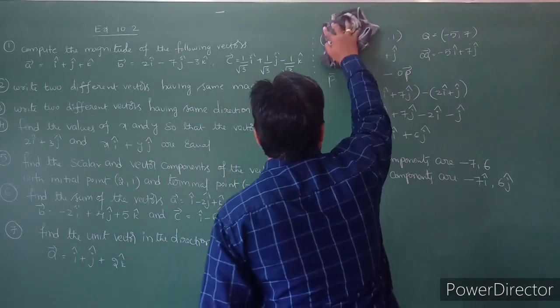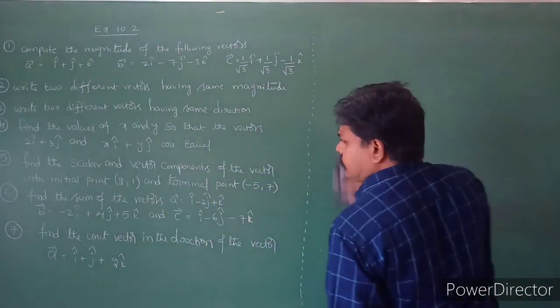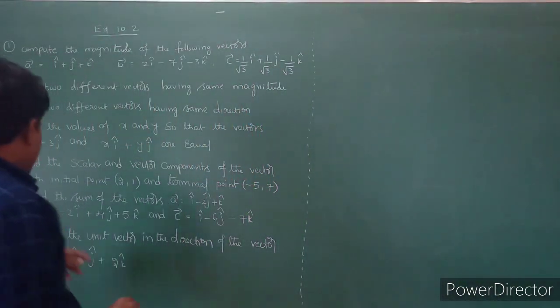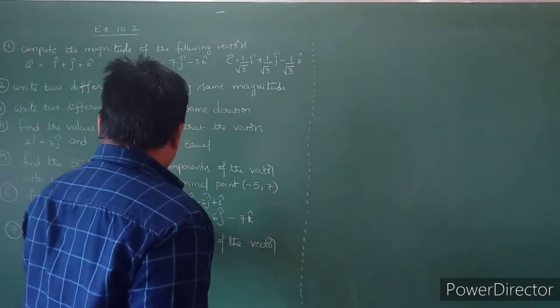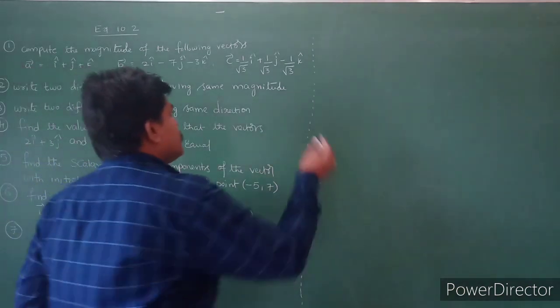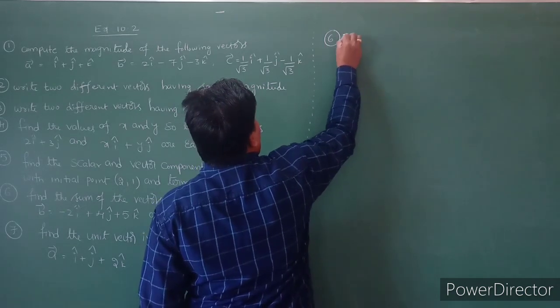See the question number 6. Read that question. Question number 6. Find the sum of the vectors a bar, b bar, c bar. 3 vectors are given. They are asking the sum. So just take that value. That is the problem number 6 given.